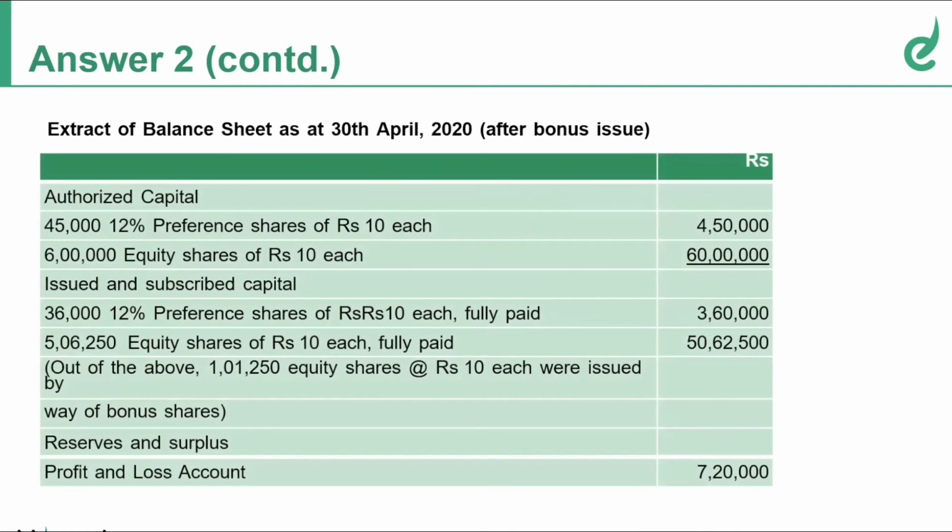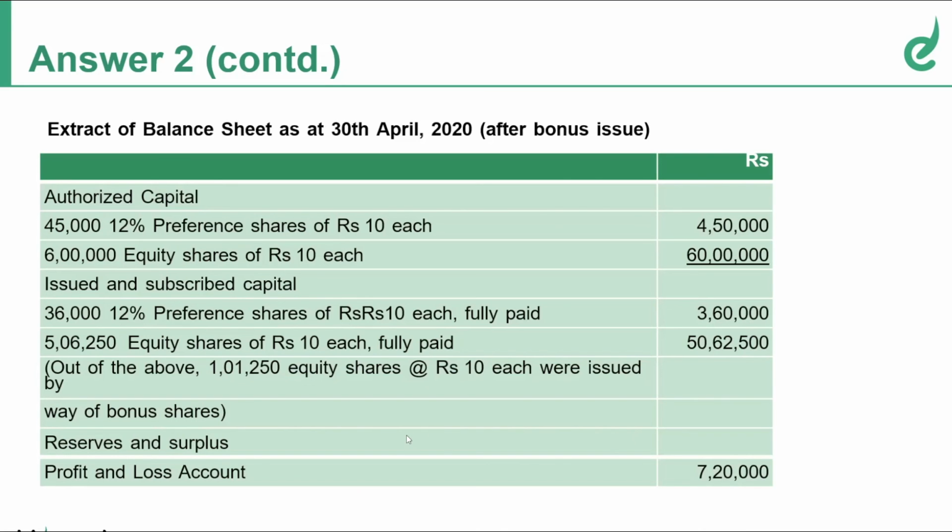Coming to the extract of balance sheet. Again, authorized capital 4,50,000. Preference equity shares 60 lakhs. Issued and subscribed 36,000 preference. 4,05,000 plus 1,01,250 shares. So totally 5,06,250 equity shares for equity share capital subscribed.